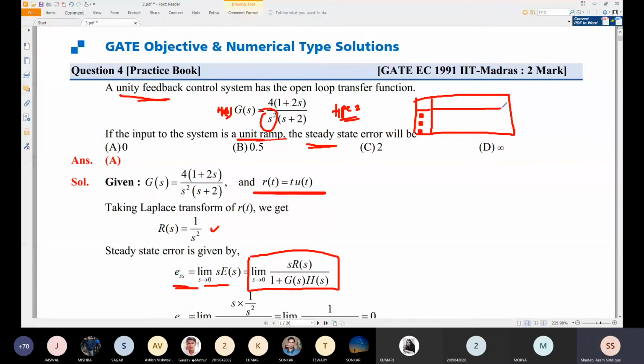In this table we had the steady state error and the static error coefficients Kp, Kv, and Ka. For the unit step, Kp will be finite.